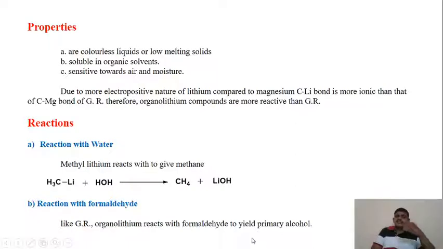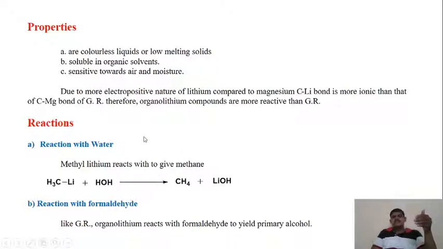Then after that we are going to see the reactions of the organolithium compounds with different reagents. All the reactions we are going to see for organolithium compounds give the same products as in the case of the Grignard reagent. But organolithium compounds are more reactive, so the reactions are fast.